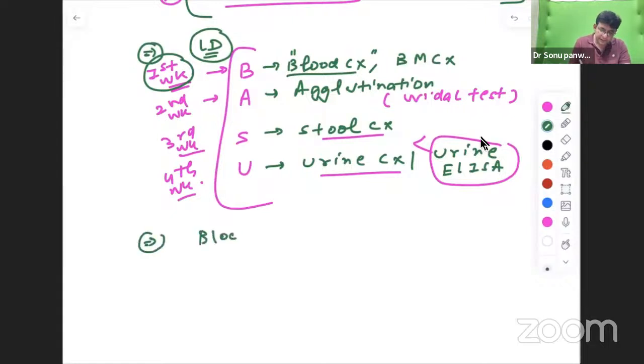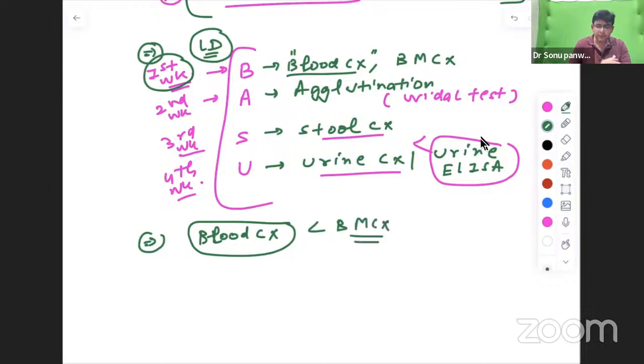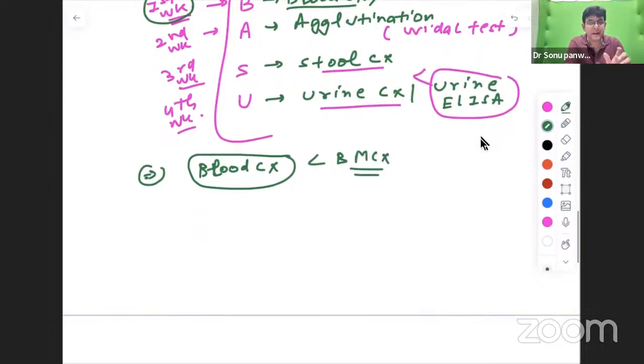Then, it is important to talk about them one by one. Regarding the blood culture, which one is better, bone marrow or blood culture? If they ask this way, then obviously bone marrow culture is good. But what is practical to do is blood culture rather than bone marrow culture. So the one which we mostly do is blood culture. And in the blood culture, you should know the ratio of blood to culture fluid.